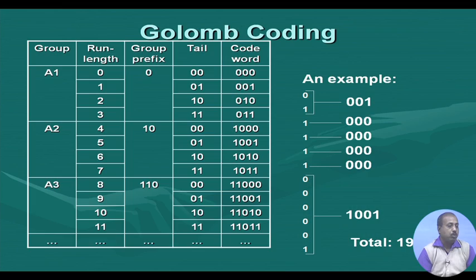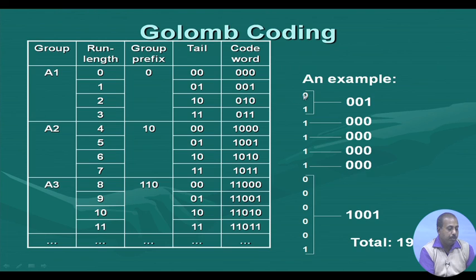We will go back to the example that we had for Golomb code. First we create groups of run lengths like A1, A2, A3, A4, etc. Run lengths 0, 1, 2, 3 form a group, and 4, 5, 6, 7 form a group, and so on. Now the group prefix is 0 and the tail is 0, 0. So for run length 0, the code word is 0, 0, 0. For run length 1, the code word is 0, 0, 1. For run length 2, it is 0, 1, 0, and it goes on like this.